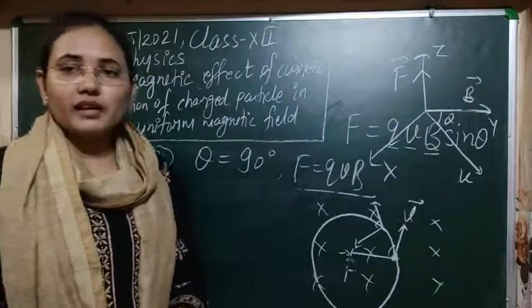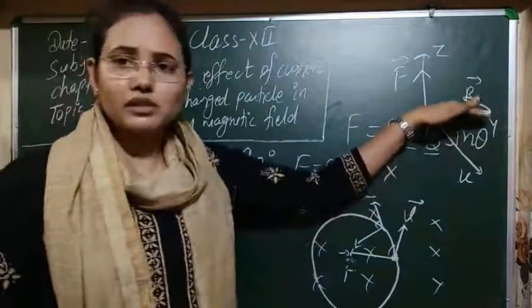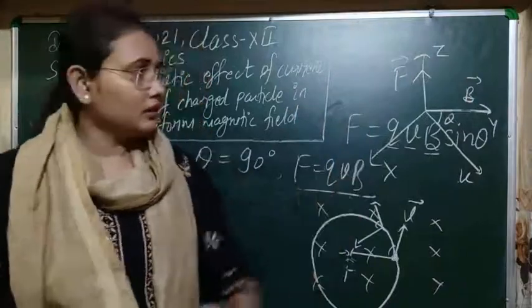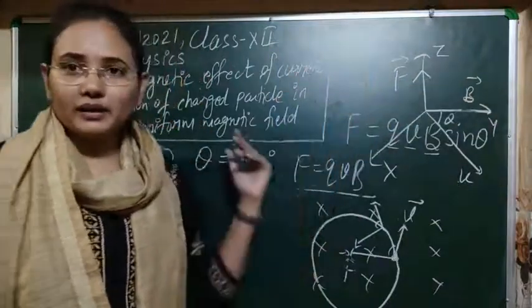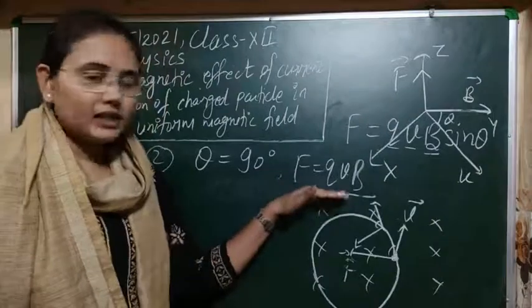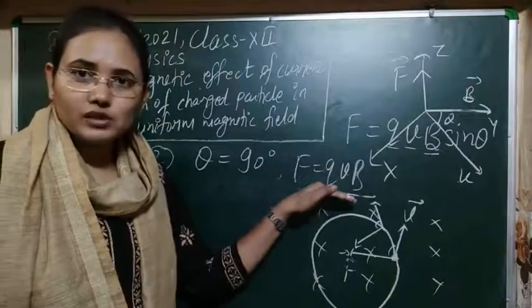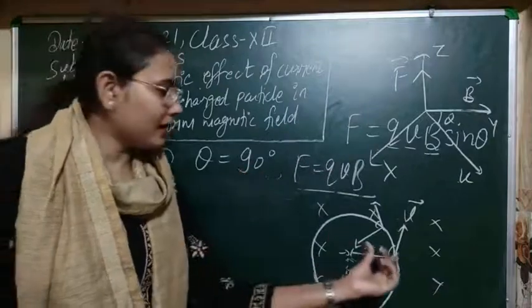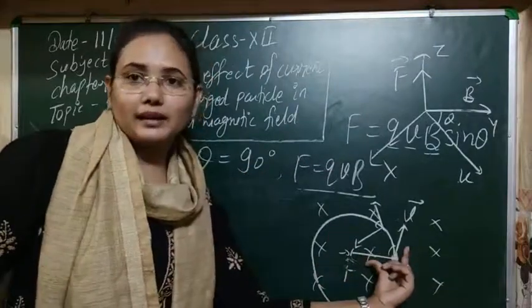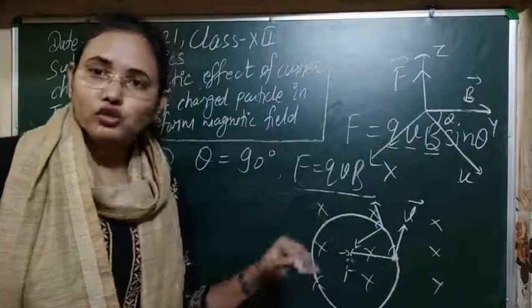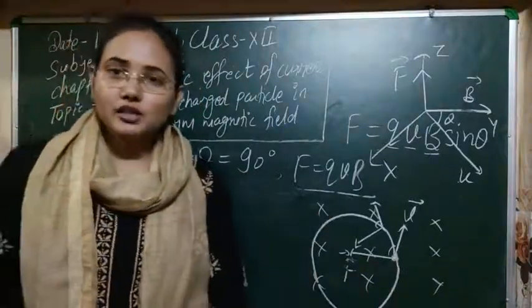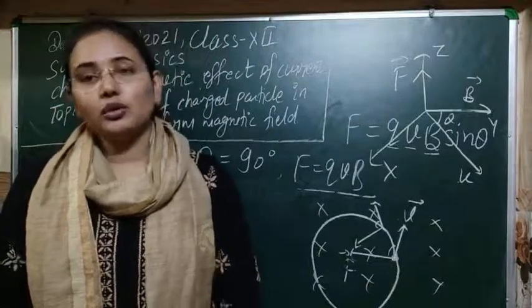In the first case, when theta was 0, the particle will continue its motion along the magnetic field or anti-parallel to the magnetic field. But in this case, it is experiencing a constant force, and theta is 90, it means that these two make a 90-degree angle to each other, and the velocity vector is making a 90-degree angle to the magnetic field.